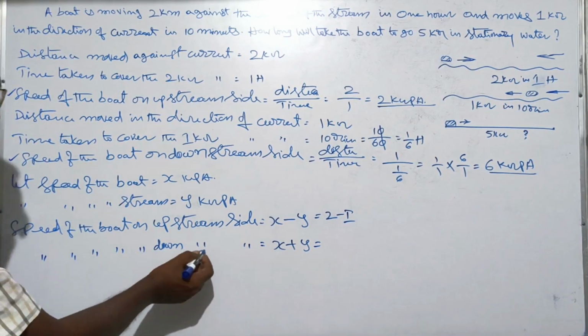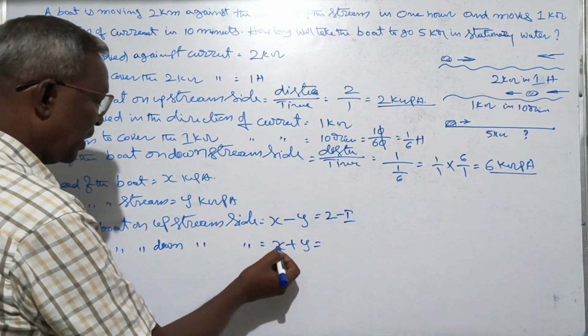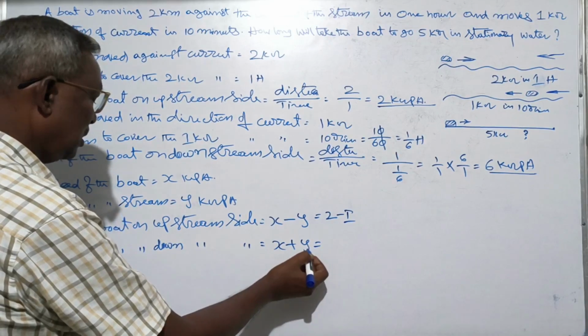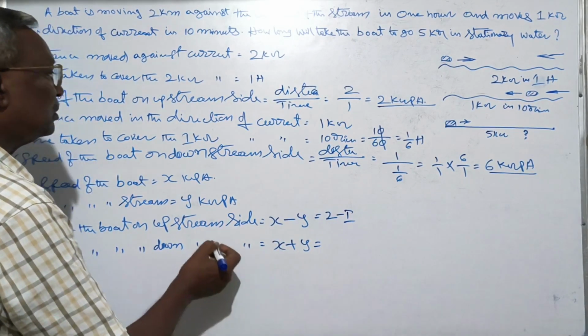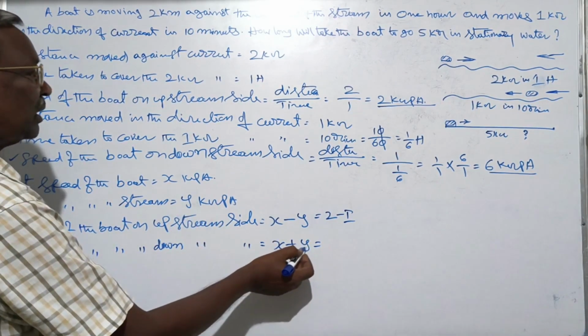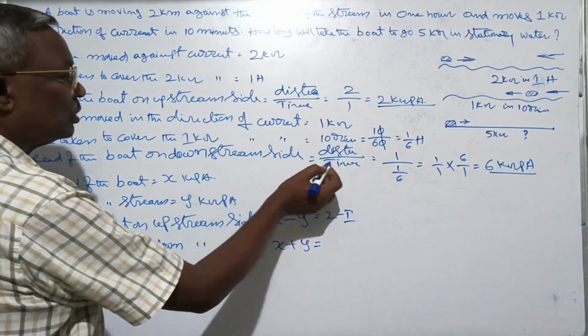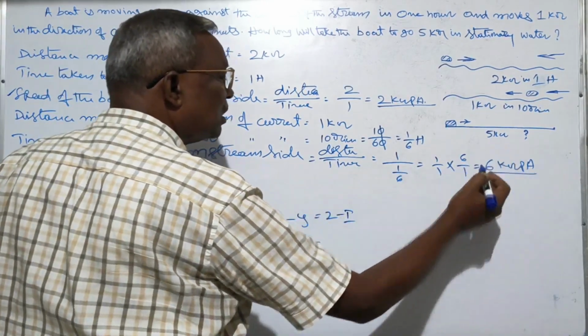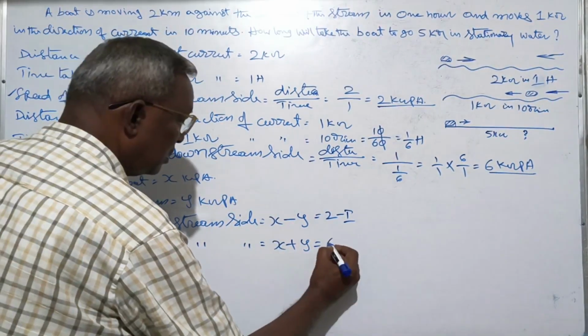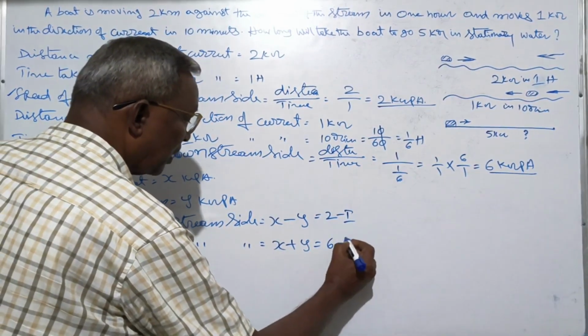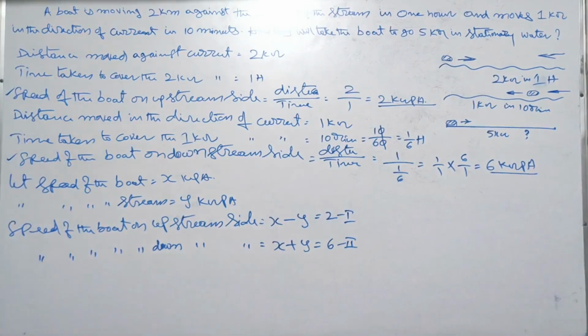So speed on downstream side is x plus y. But the speed of the boat on downstream side is 6 km per hour. This is equation number 2.